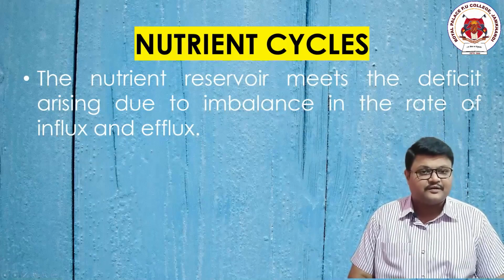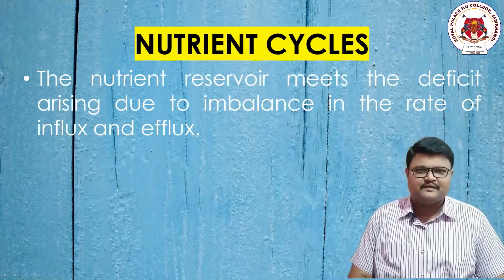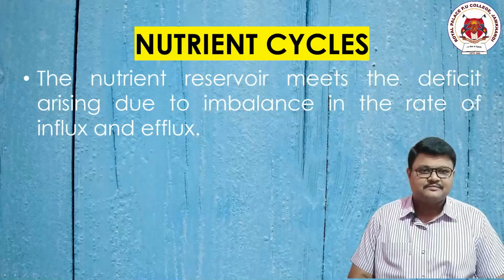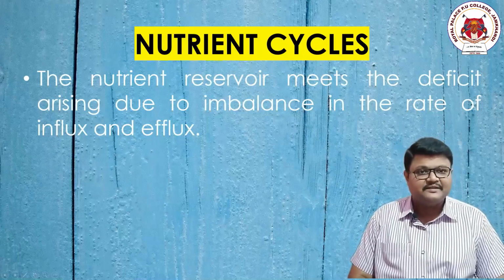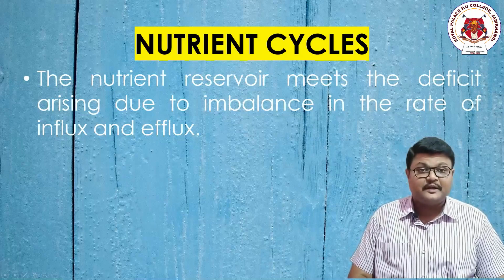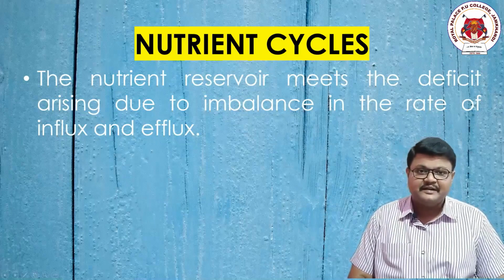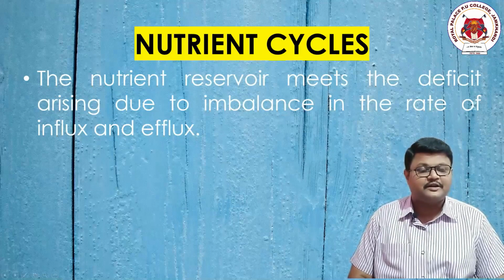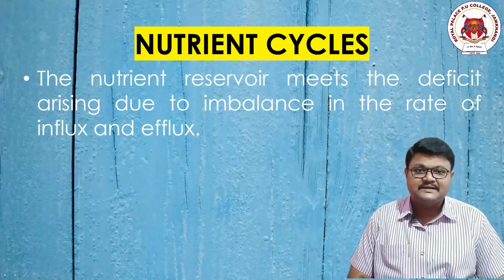Amount of phosphorus entering into the system if there is a change. Amount of phosphorus leaving the system if there is a change. Then we see that there is an imbalance in the entry and exit. We say that during that time there is a deficiency or deficit of that particular nutrient in that particular reservoir.